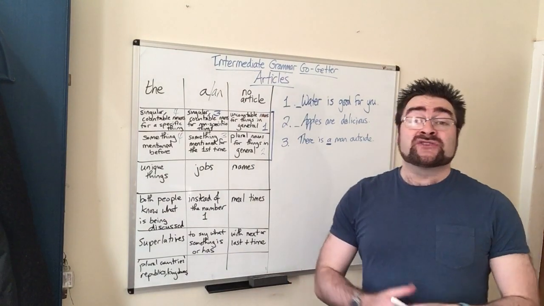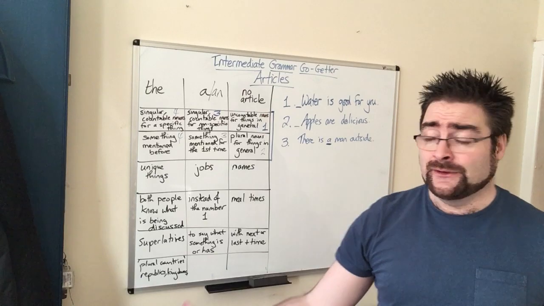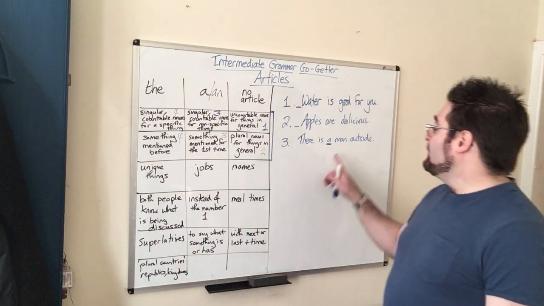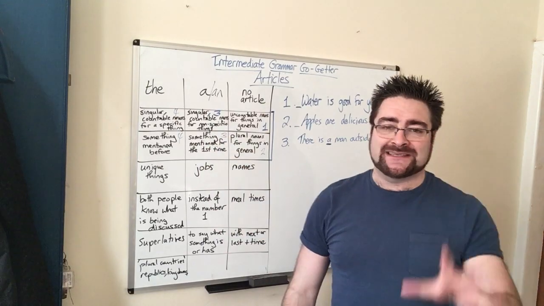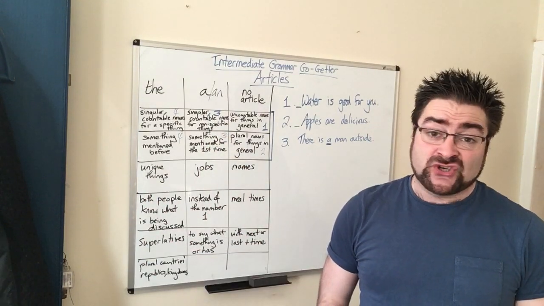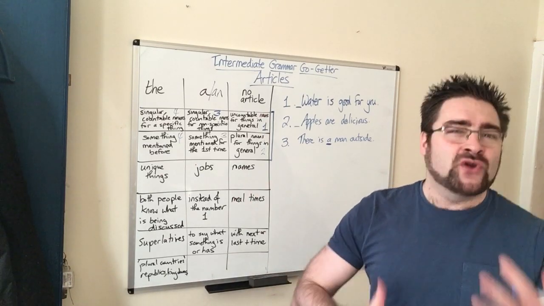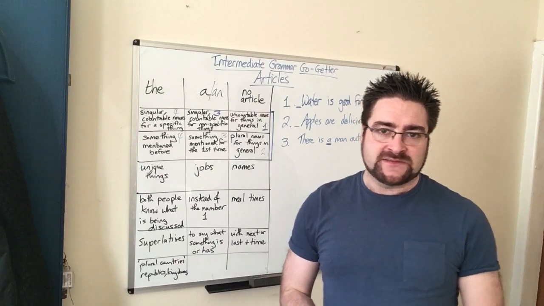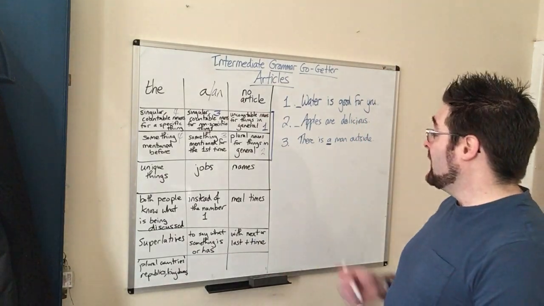All right? Because it's introducing the idea of the film. So, but we're talking here a singular countable noun for a non-specific thing. There are many men, and I am just stating that there is a man outside. Okay, but you don't know any more information about this man. You don't know which man I'm talking about.